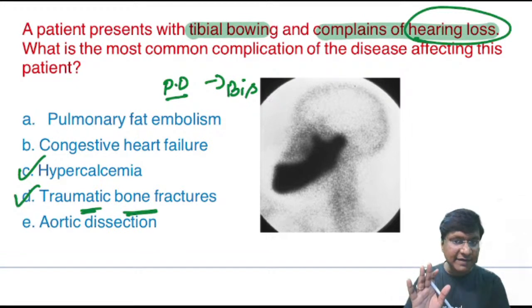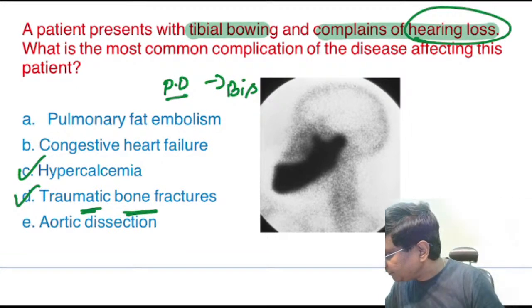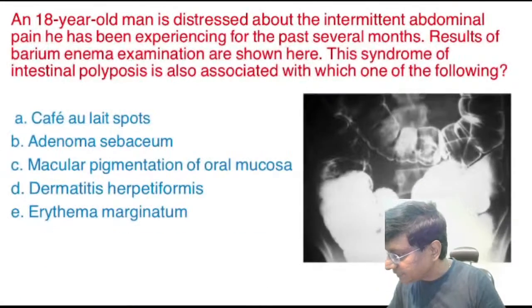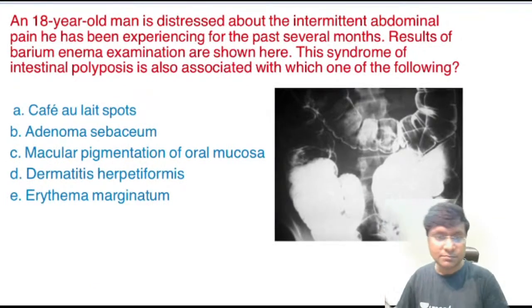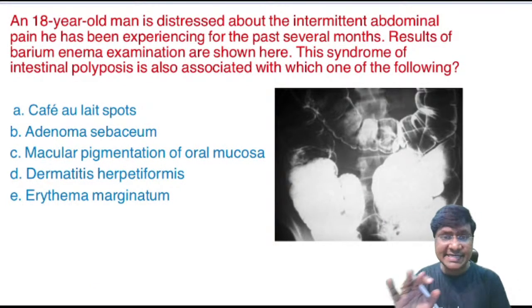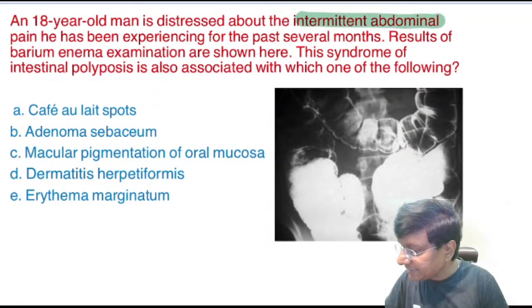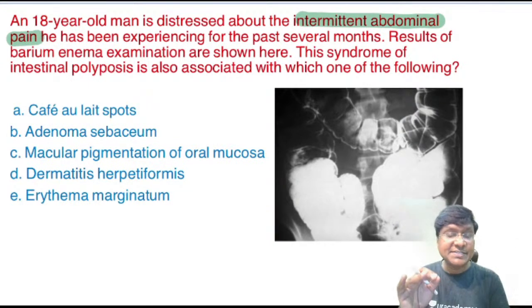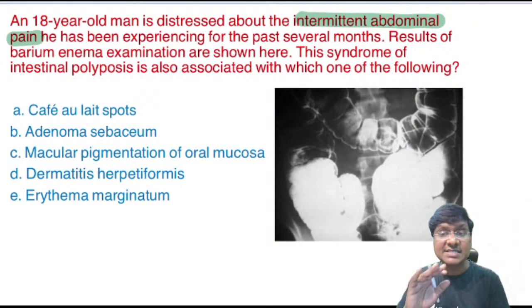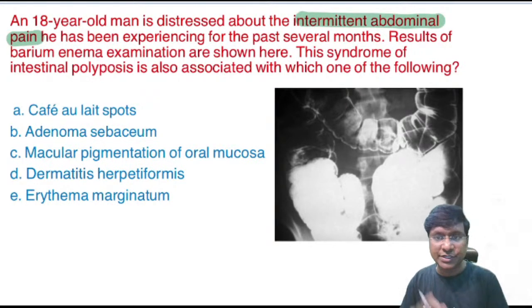Now, after having discussed this, we'll move on to an image based question. An 18-year-old man is distressed about the intermittent abdominal pain he has been experiencing for the past several months. Results of barium enema examination are shown here.